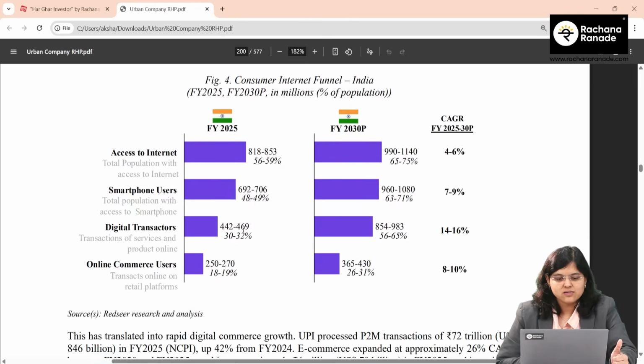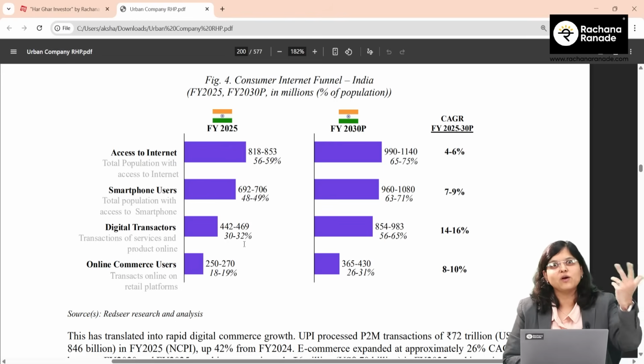Digital transactors account for 30 to 32%, but that is expected to grow to 56 to 65%, which will be 14 to 16% CAGR. See, are you interested to access to internet? Yes. Interested to smartphone users, how many people have that? Yes, but wait, even if people have access to internet, even if people have smartphones, if they are not digitally transacting on it, then a company like Urban Company will not be able to benefit, right?